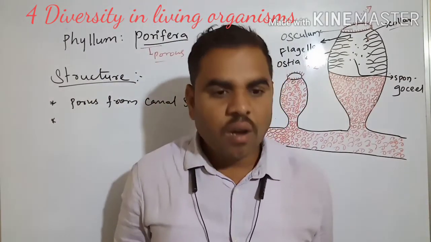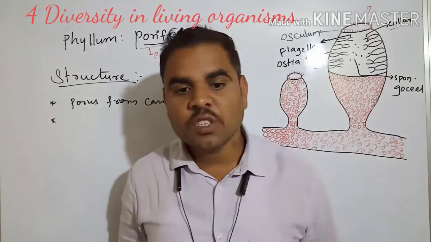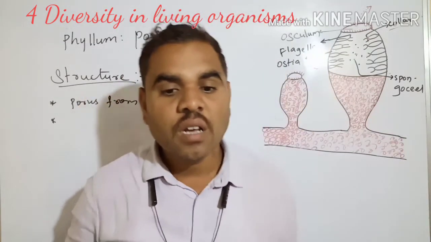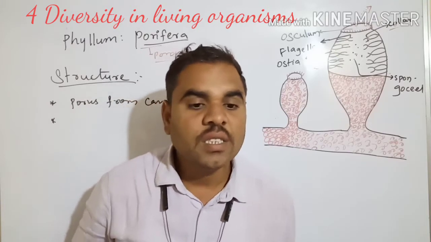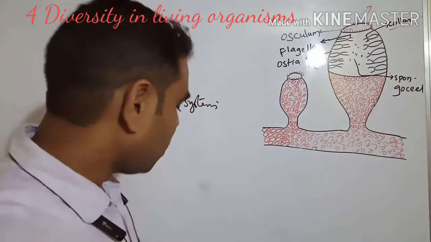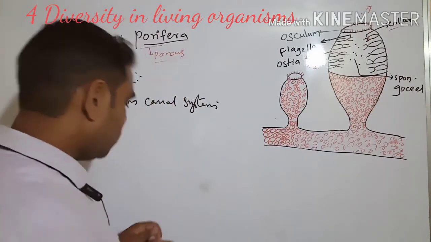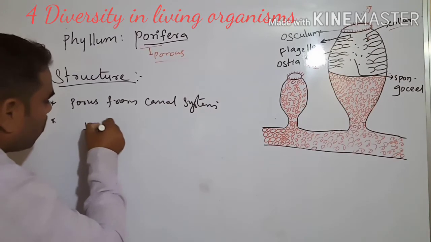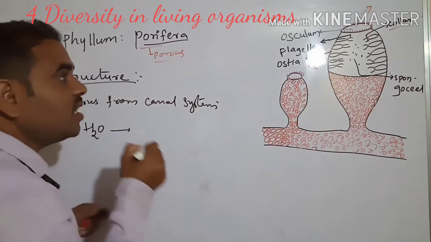Next, canal systems. Flagellated cells set up water currents. First, we have to see the water currents. How is the water moving?